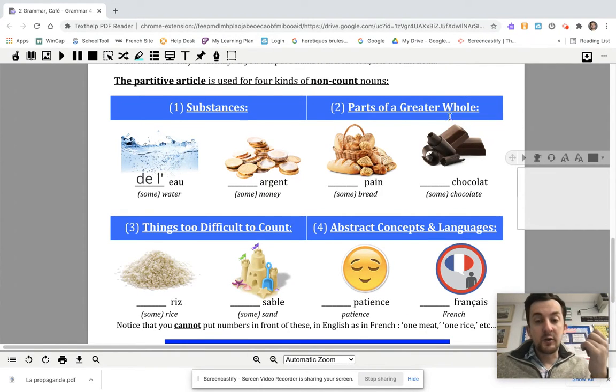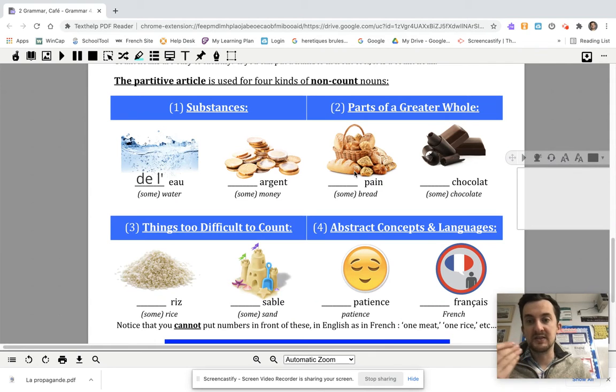If it's part of a greater whole, so bread, d'accord? When we say bread, you don't typically say I have one bread, two breads. We're talking about bread as a concept. It's some whole piece, and we have some bread of all the bread that exists. Same with chocolate. Of all the chocolate is a substance. And these two kind of run into each other, the parts of a greater whole and substances here.